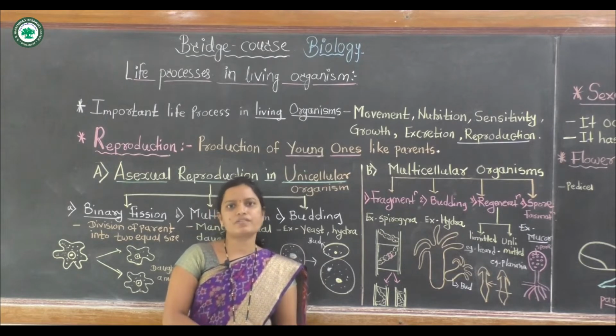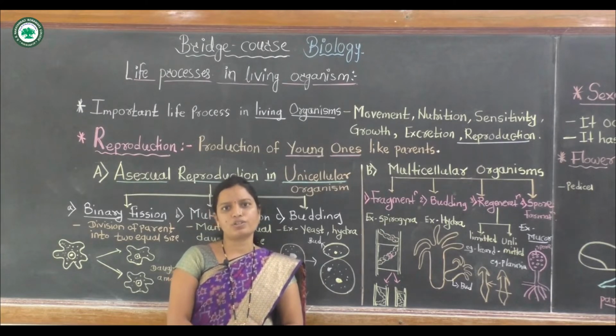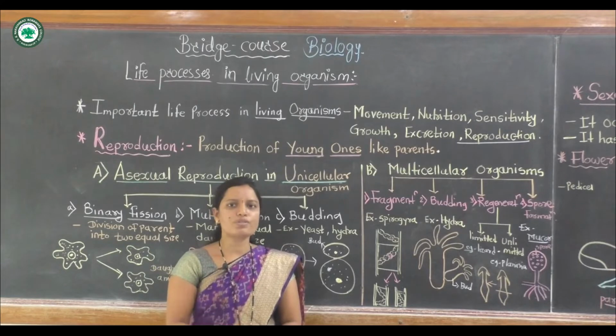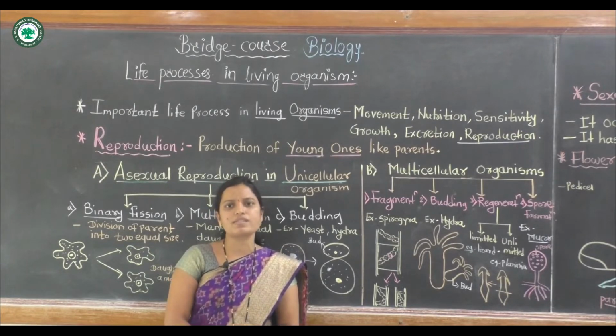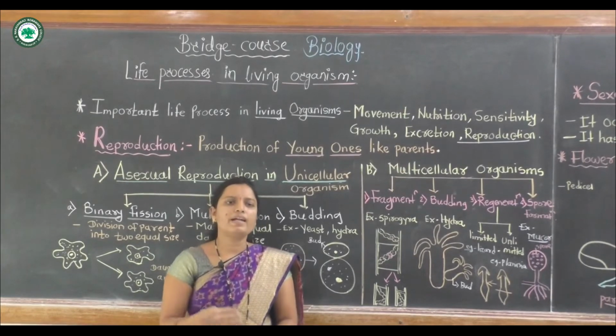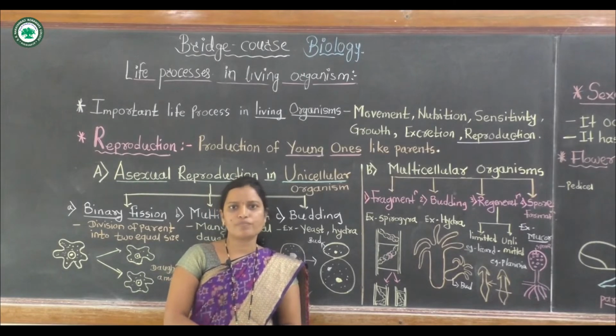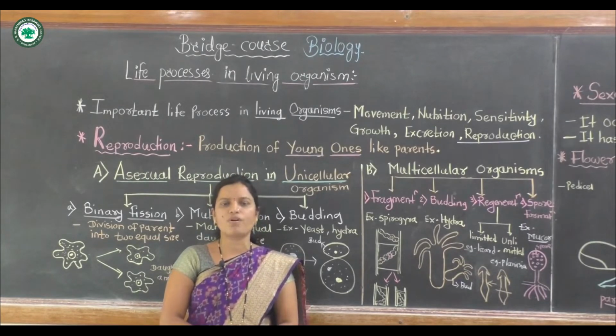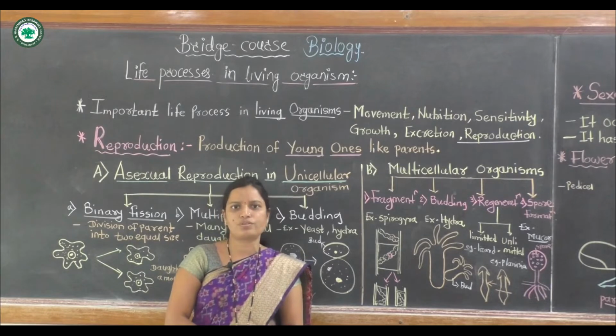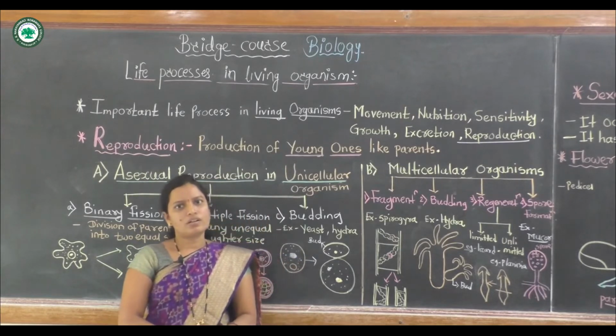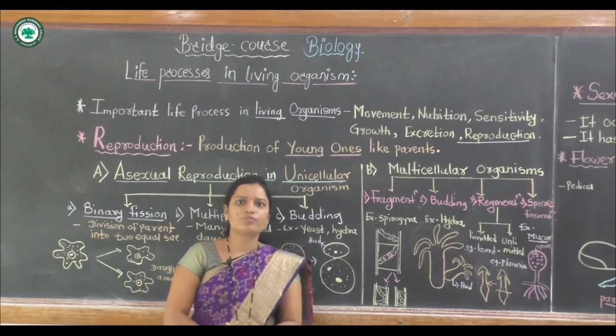The next difference: in asexual reproduction, the mitosis process takes place, and in sexual reproduction, the meiosis process occurs. First of all, what is cell division?